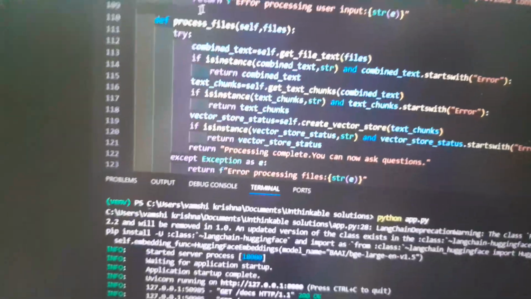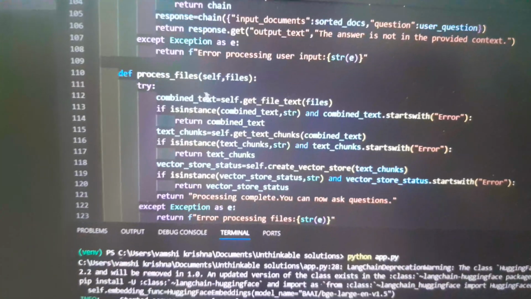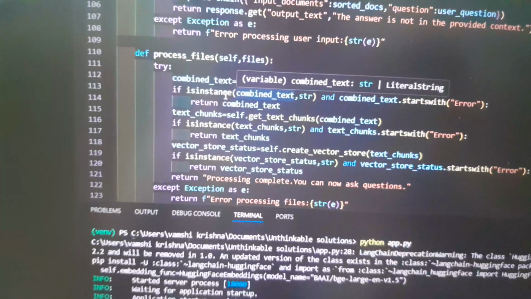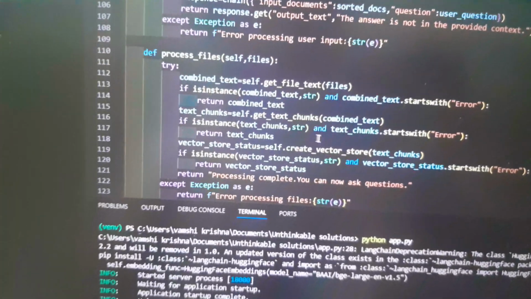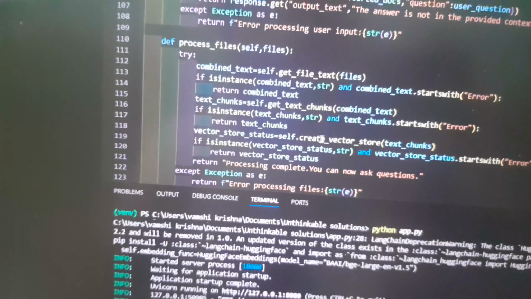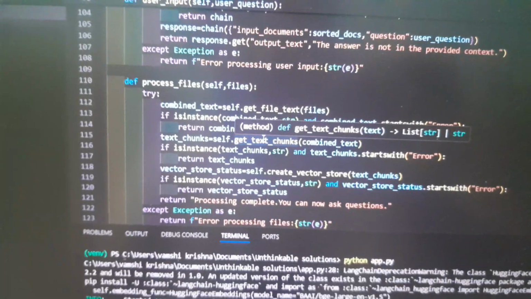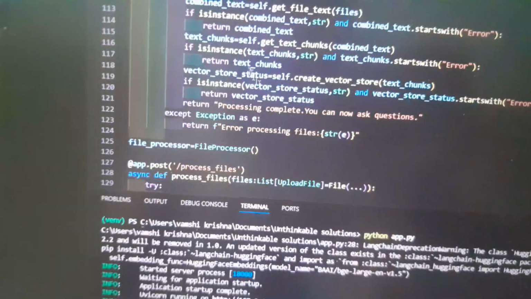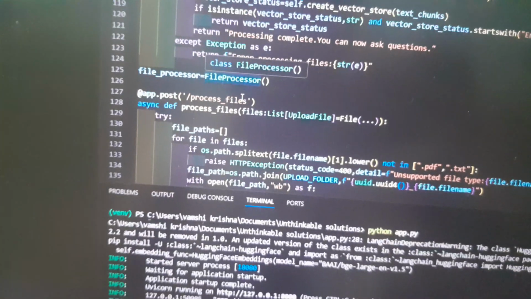With this function, we basically orchestrate the ingestion process. It extracts all the text across the files, semantically chunks the combined text, builds the FAISS index from the chunks, creates the vector store, and gets the chunks. Now it returns either a success message or the first error which is encountered. Now I'm creating an object of the given class.